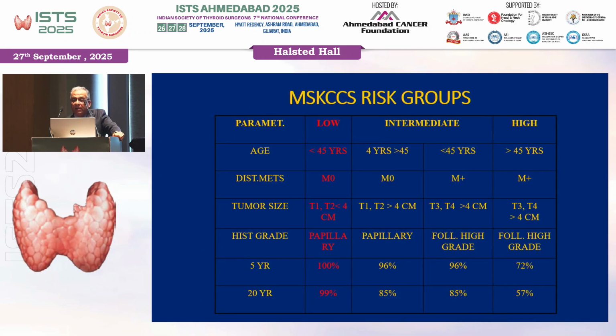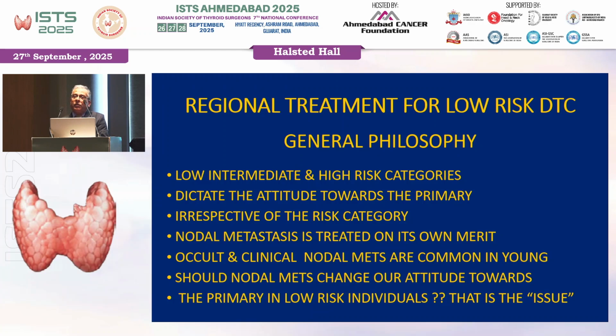And it is important that we realize that whatever subtle differences Arvind has told, there is a consensus that we have good thyroid cancers and bad thyroid cancers, and now we are going to discuss low risk DTC. The general philosophy is very simple. Low, intermediate, and high risk categories dictate the attitude towards the primary. Irrespective of the risk category, nodal metastasis is treated on its own merit.